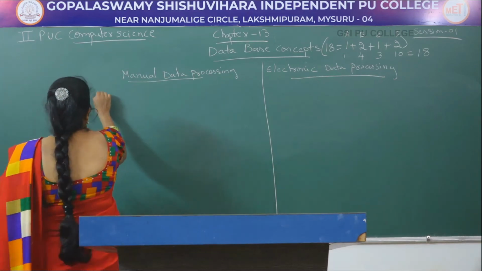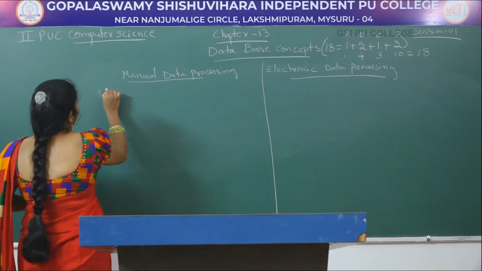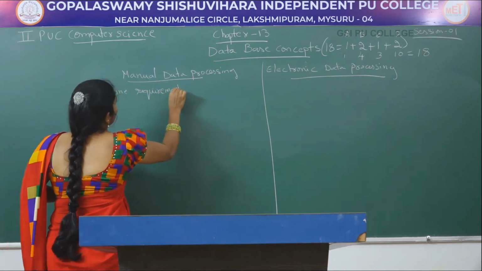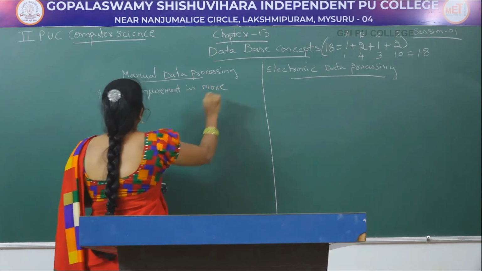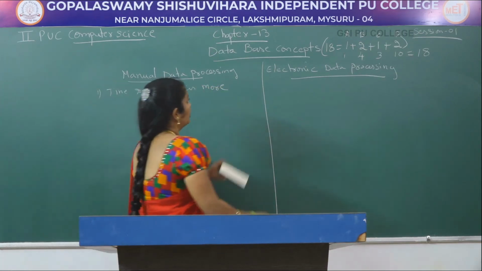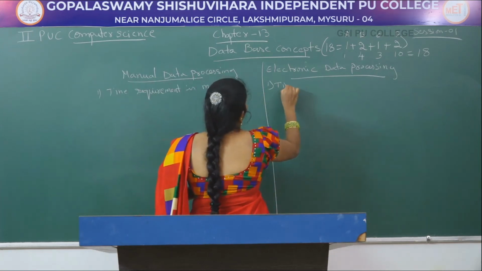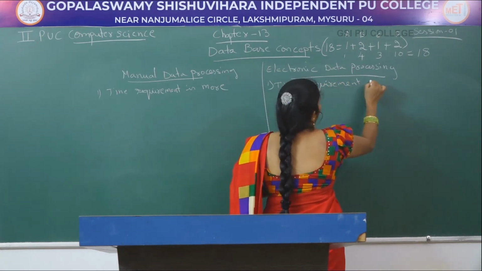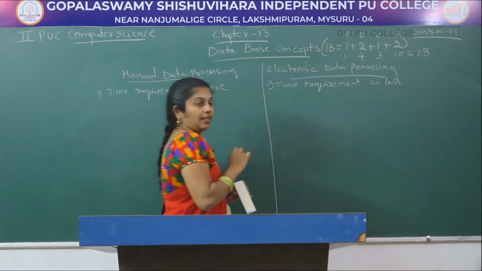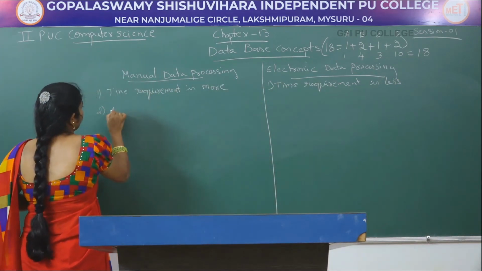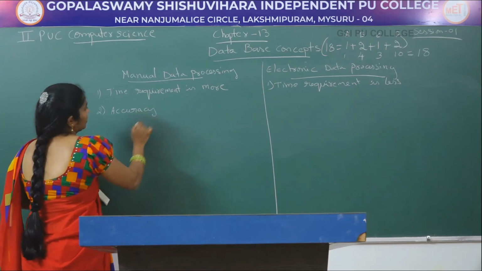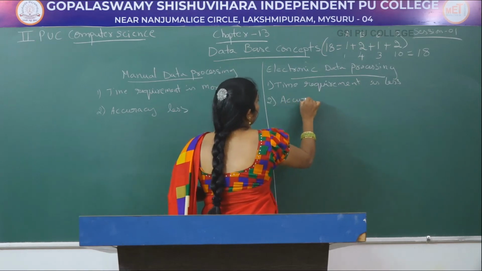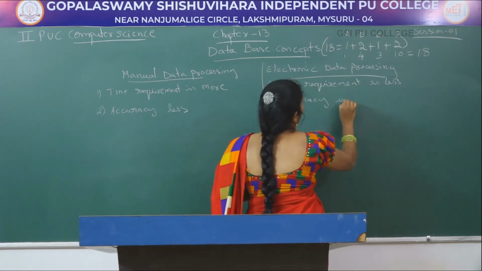The first I have to take regarding the manual. Time requirement is more here in manual data processing, whereas when they come to electronic, time requirement is less. Then accuracy is less here, whereas here accuracy will be more.